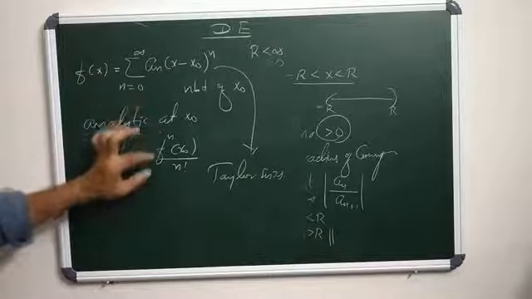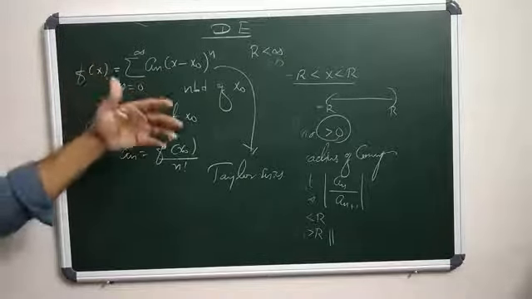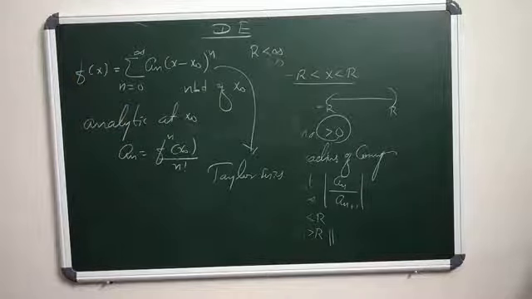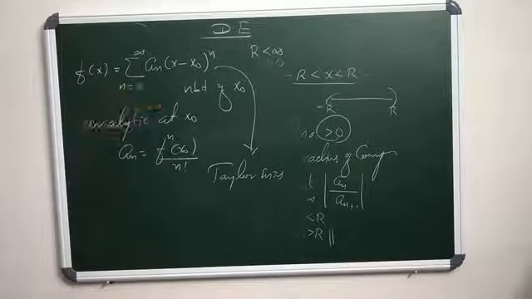You can find out its remainders and so on. All of these things are studied in previous years in real analysis as well as in complex analysis. So this is the Taylor series form, where f of x is sigma n ranges from 0 to infinity a n x minus x naught all power n, which should be analytic at some point x naught.